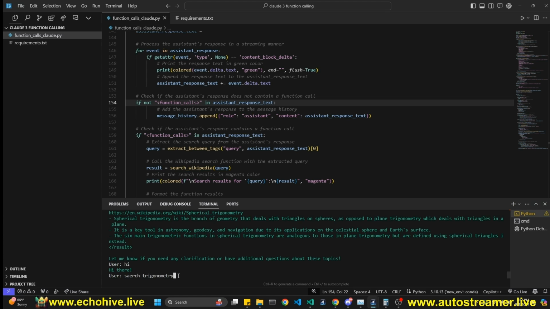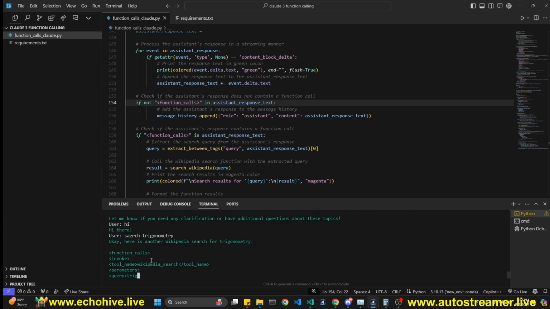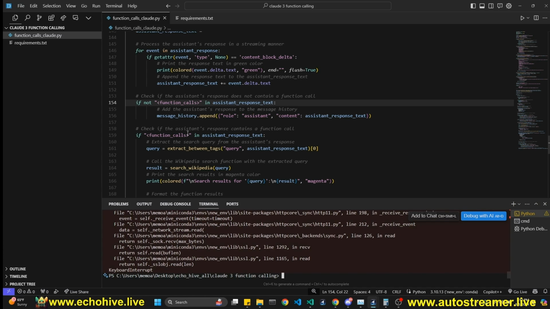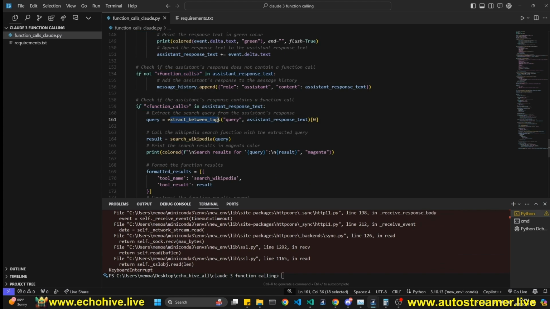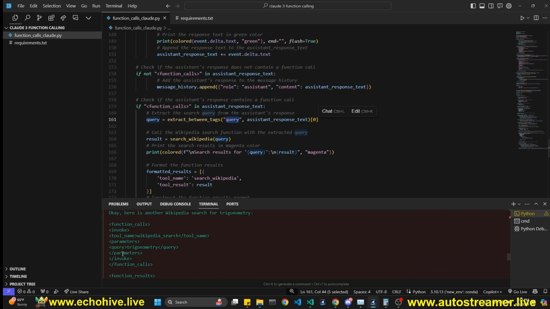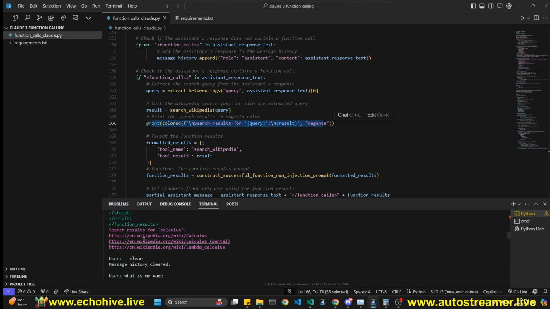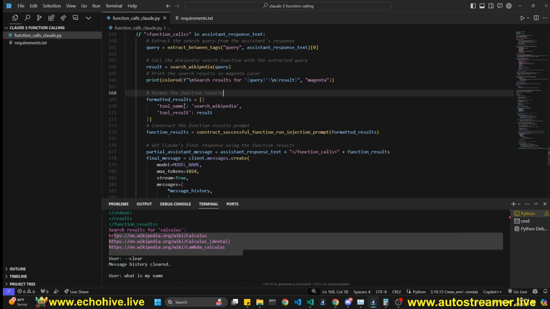When you say something like search trigonometry, it's going to return this function call tag and break out of it, and then we'll be in this condition, and we're going to extract between tags. The tag we are using is query, as you can see down here, and then we get the 0th element, of course extracting from the assistant response text. So that's our query, and then we call our function with that query, we get our result, and we print it. That is what you see when we're printing in magenta. And then we format the results. It's a list of dictionaries with tool name and the result.